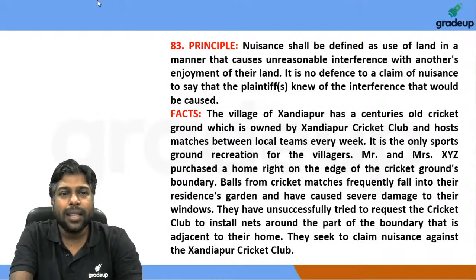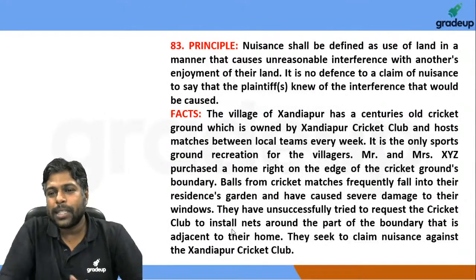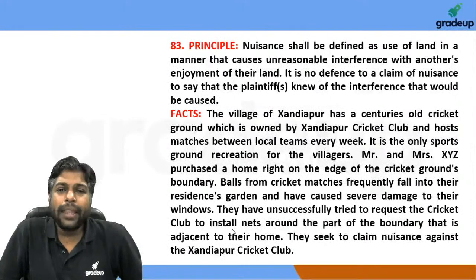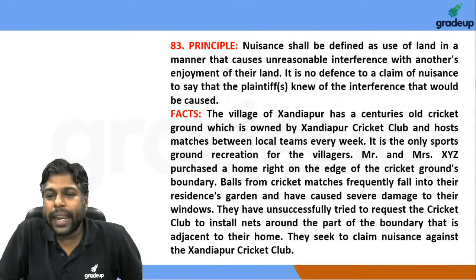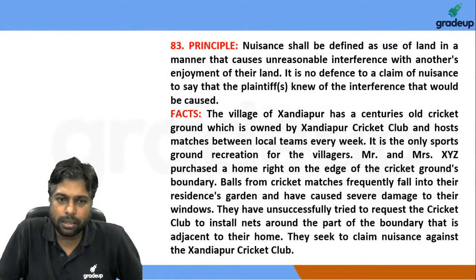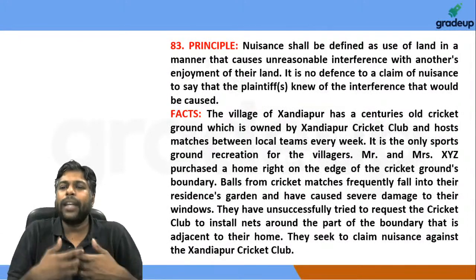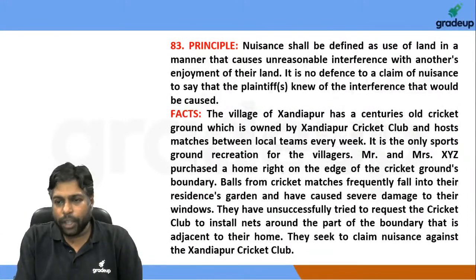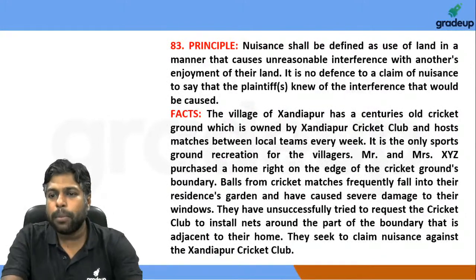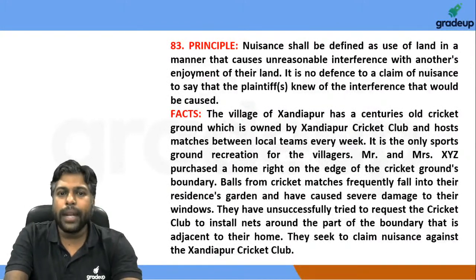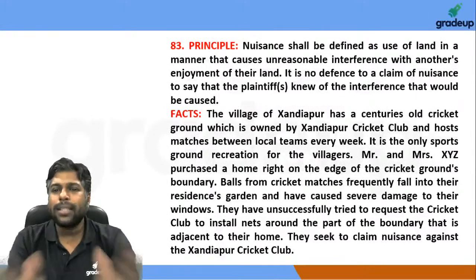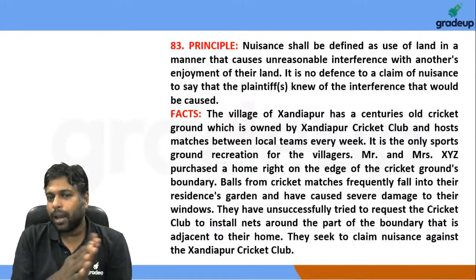In any case, like I was telling you guys, in this case it is important to look at the second part of the principle, right? That is, it is no defense to a claim of nuisance to say that the plaintiff knew of the interference that would be caused. So even if I knew, I would still be able to claim compensation, right? So in this case, they knew that there is a cricket stadium nearby and they still built a house, but